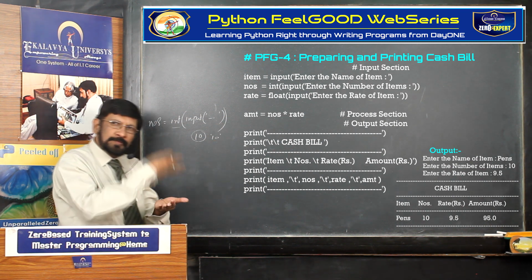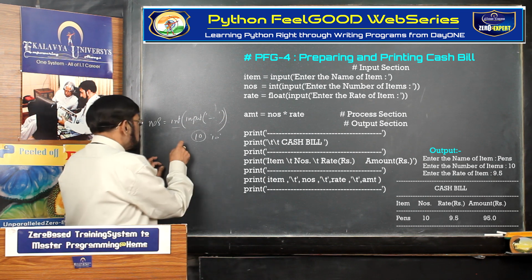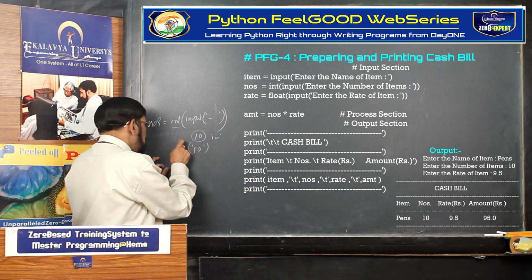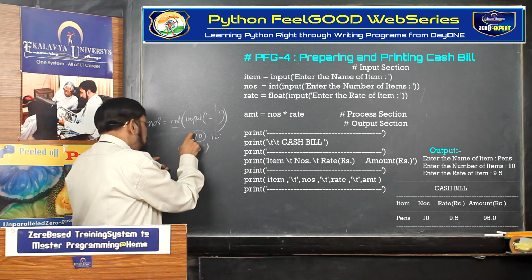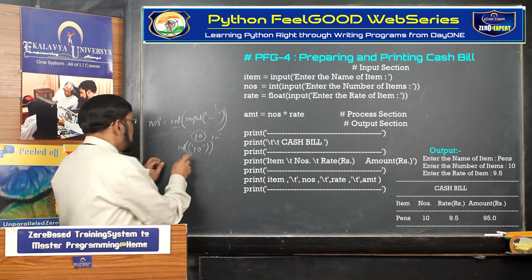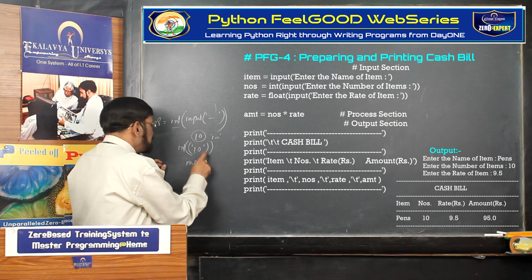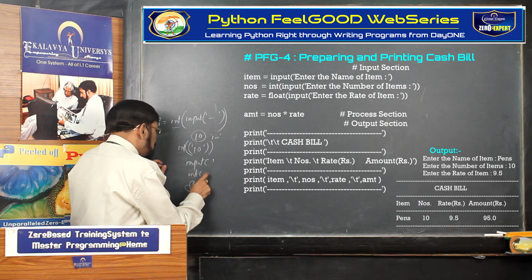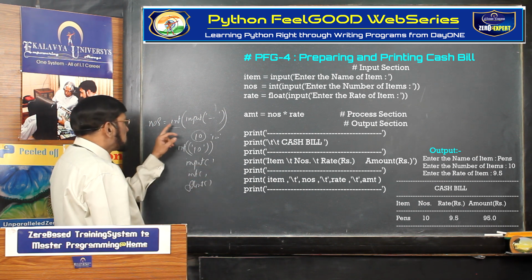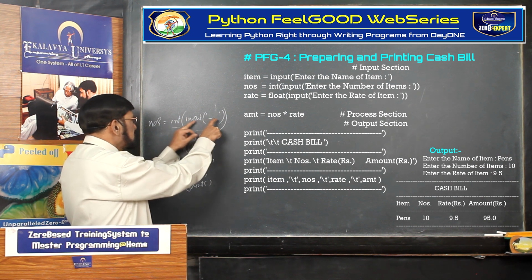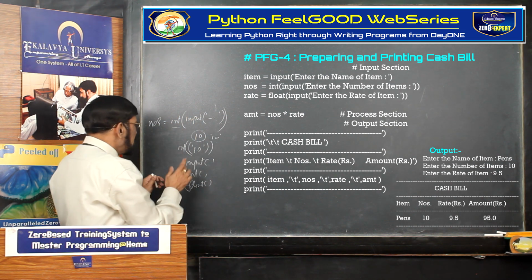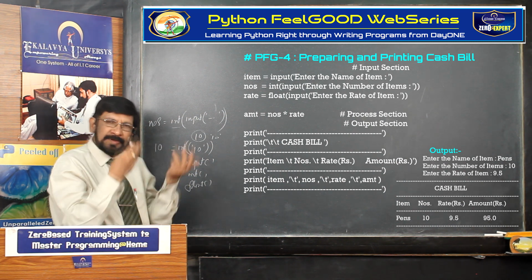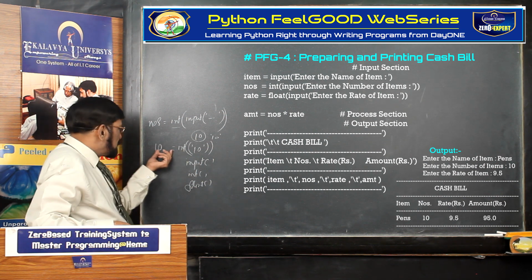So a string should be converted into int. So now its form is this. If we have to convert as int, the int function is there. Now how are we writing the input function? Input function. This is the int function. This is the float function. Okay. So within the int function you have to write the input function. Then as a result of that what happens? This becomes 10. That means the original form of 10 has come. Original form of int has come.